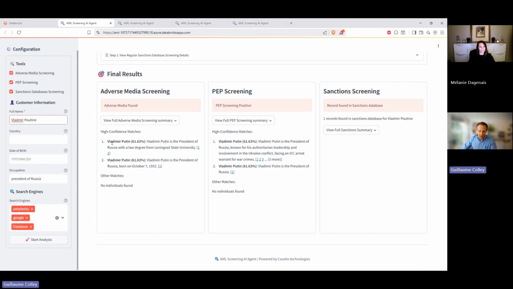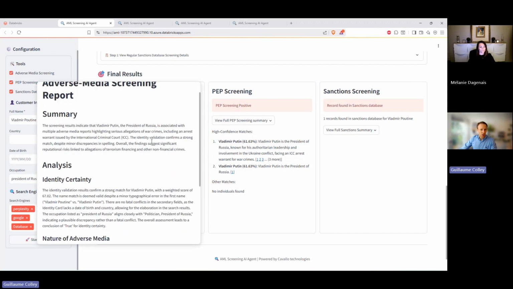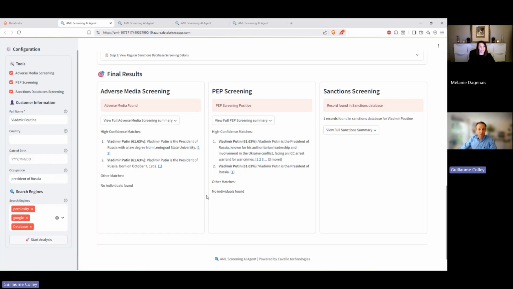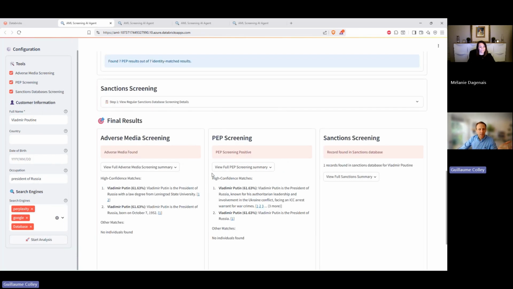And the agent was still able to find that, yes, there's adverse media. Yes, it's the president of Russia. Here, some details and the summary of the right person, even though we misspelled the first and last name in there.